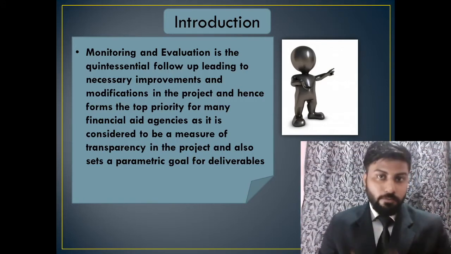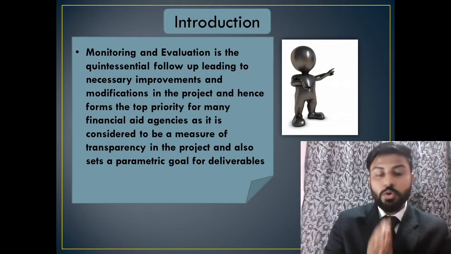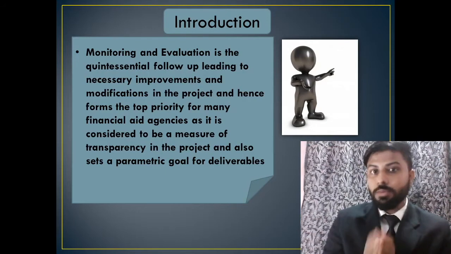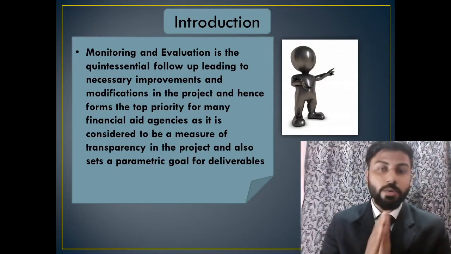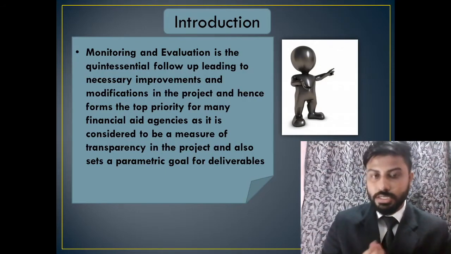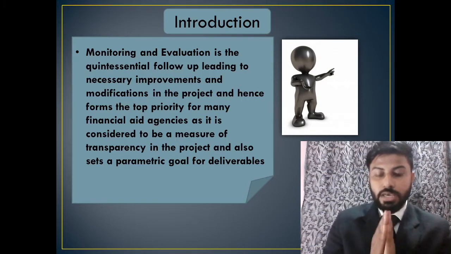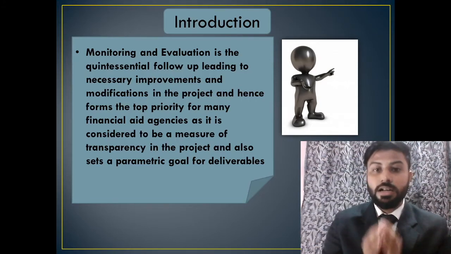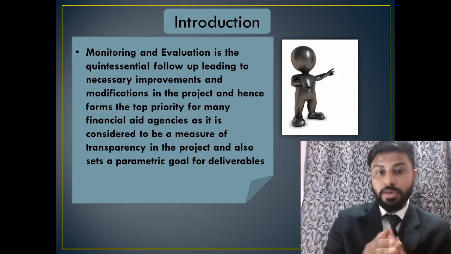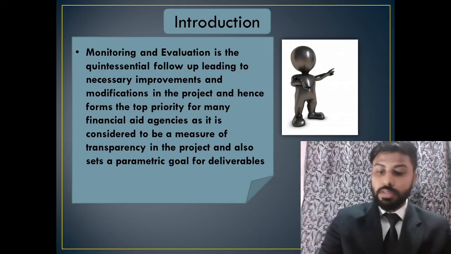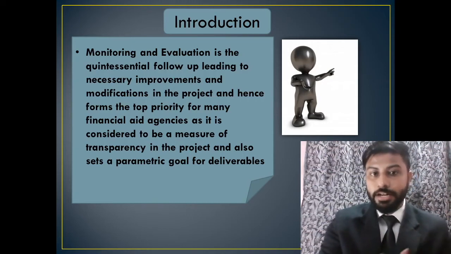With monitoring and evaluation, we would be able to suggest future modifications if any are required in our future projects, and we can evaluate our present projects as well. So that would be our introductory part about monitoring and evaluation.